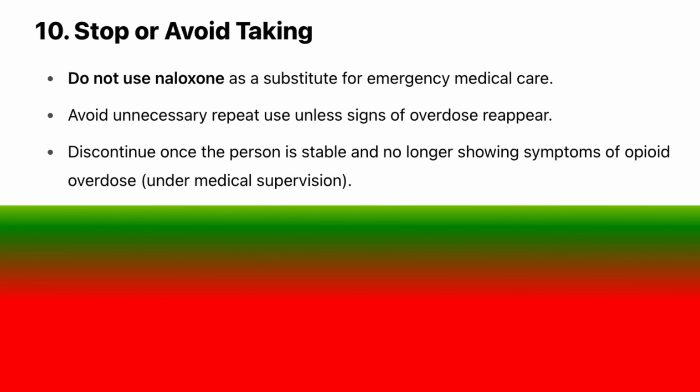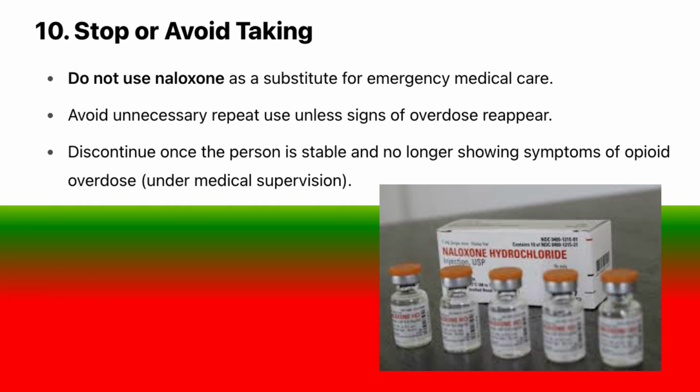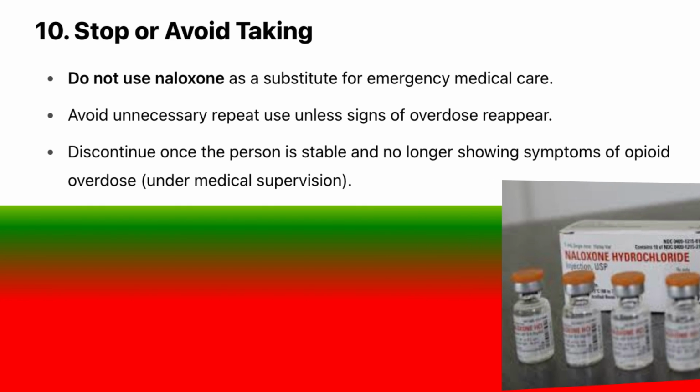10. Stop or avoid taking. Do not use naloxone as a substitute for emergency medical care. Avoid unnecessary repeat use unless signs of overdose reappear. Discontinue once the person is stable and no longer showing symptoms of opioid overdose, under medical supervision.